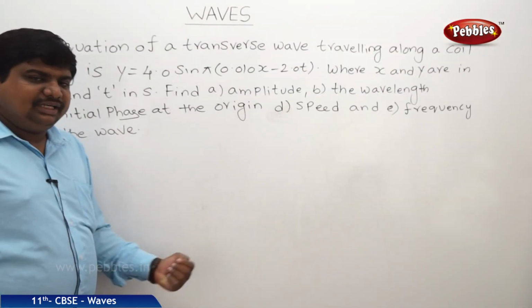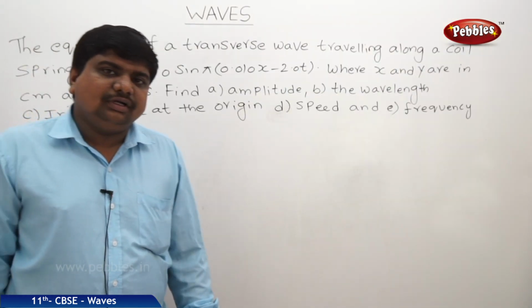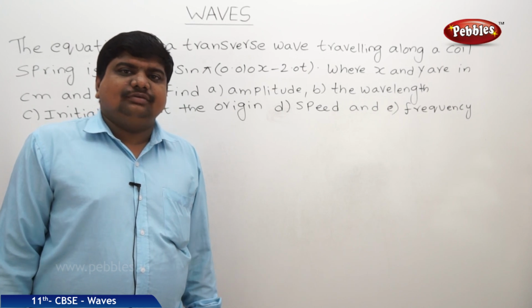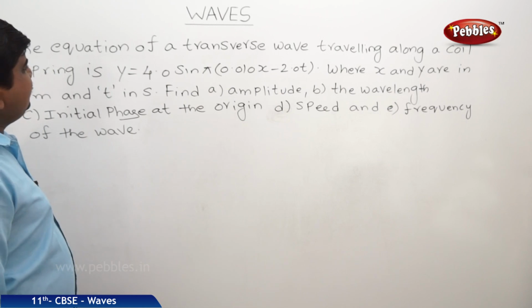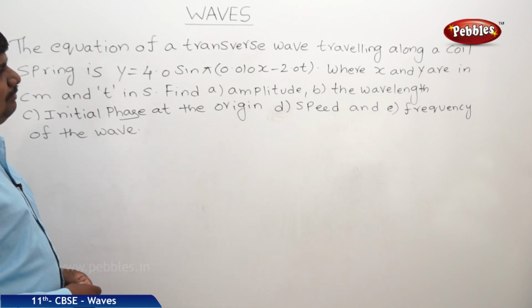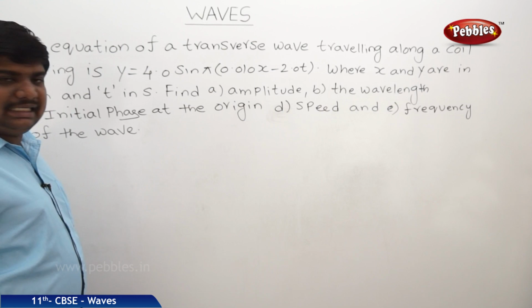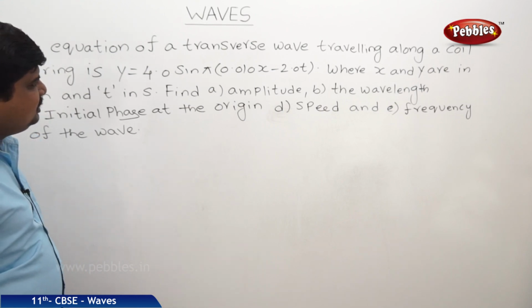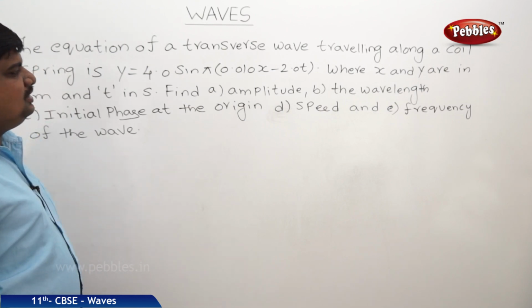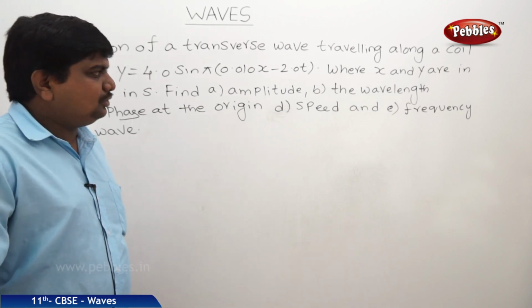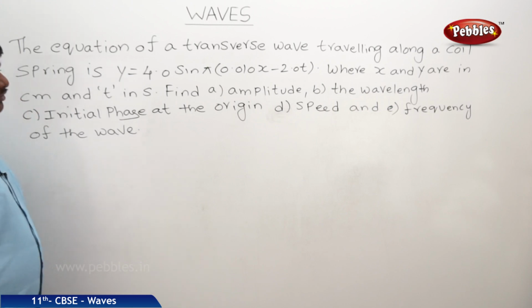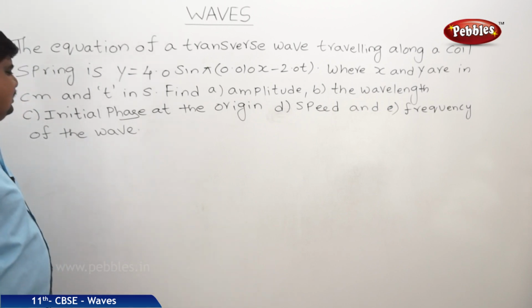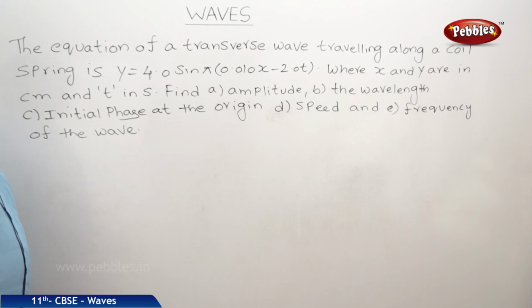So this is the numerical which is based on the concept of the parameters of a simple harmonic travelling wave. The numerical is: the equation of a transverse wave travelling along a coil spring is y equal to 4.0 sin pi into (0.010 x minus 2.0 t), where x and y are in centimeters and t in seconds. Find amplitude, wavelength, initial phase at the origin, speed and frequency of the wave.